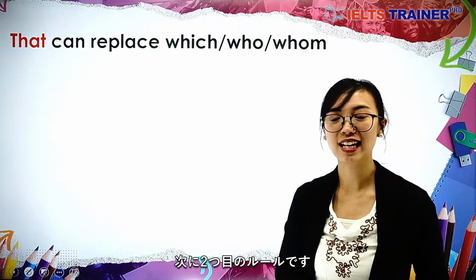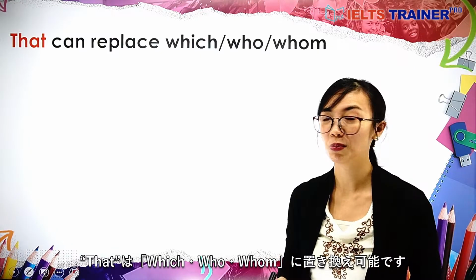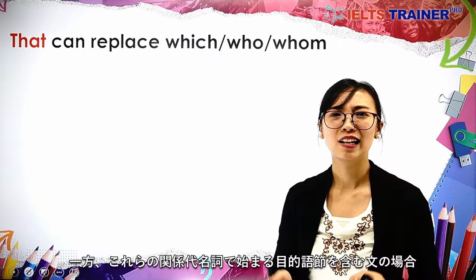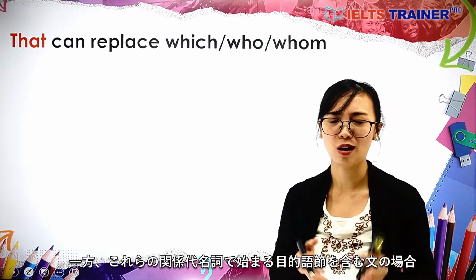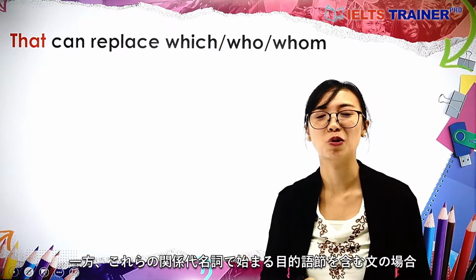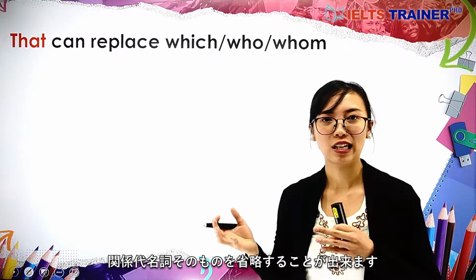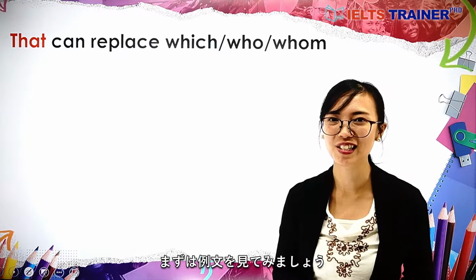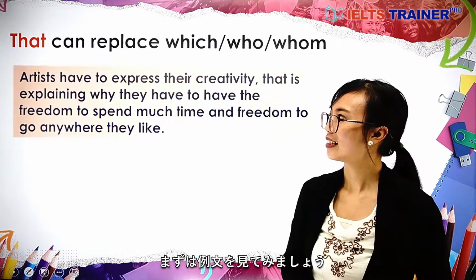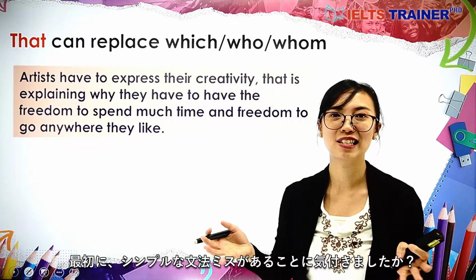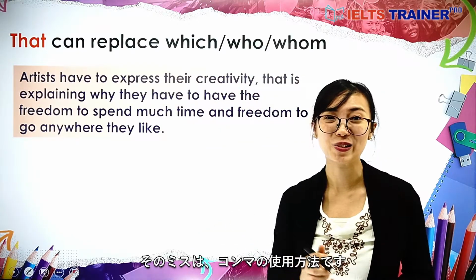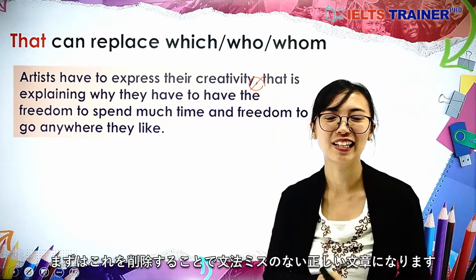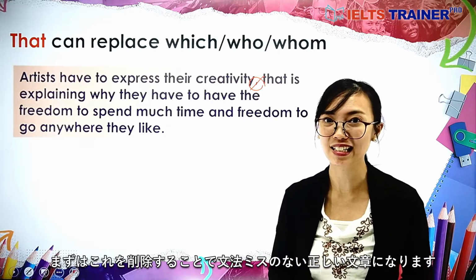Now for this next rule, that can replace which, who, or whom. On the other hand, if the sentence contains an object clause starting with these relative pronouns, it may also omit the relative pronouns. More on that later, but first let's check this sample. We may find that there is a simple mistake here, which is the use of the comma. This may be removed to make this an error-free sentence.